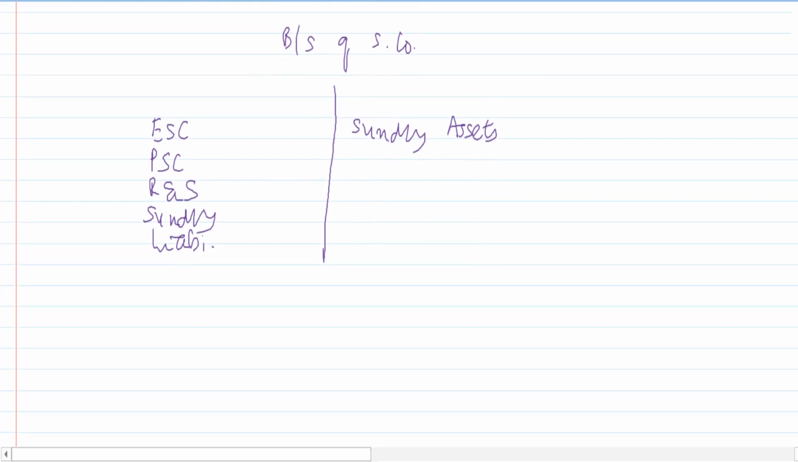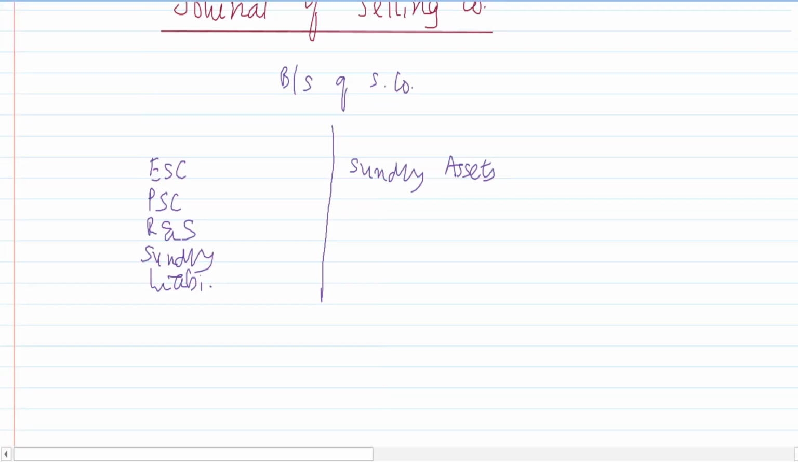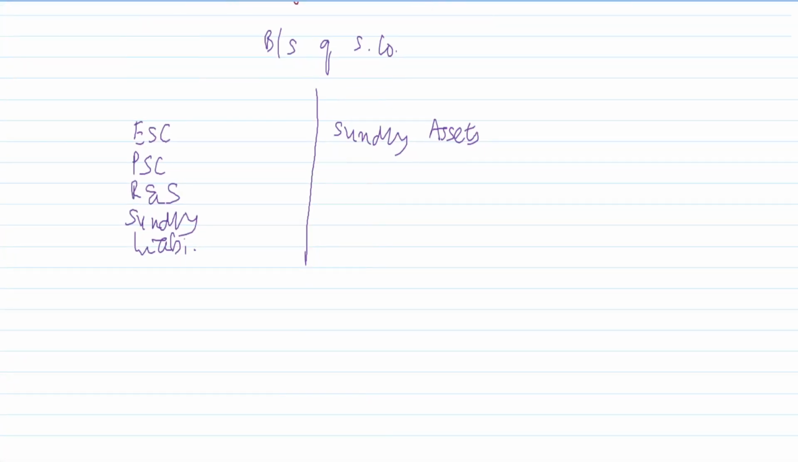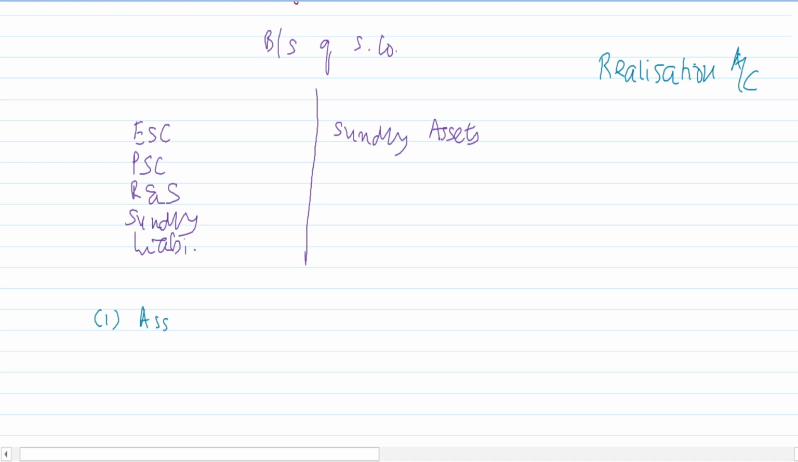Now, as I said, we will have to close the books of the selling company. So how will I close the books of the selling company? I will close the books of selling company by opening a new account known as realization account. Just try to go through the scheme of accounting entries. The first thing, assets taken over by purchasing company.